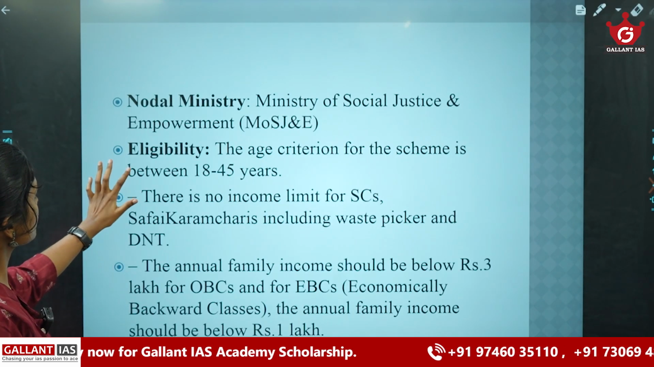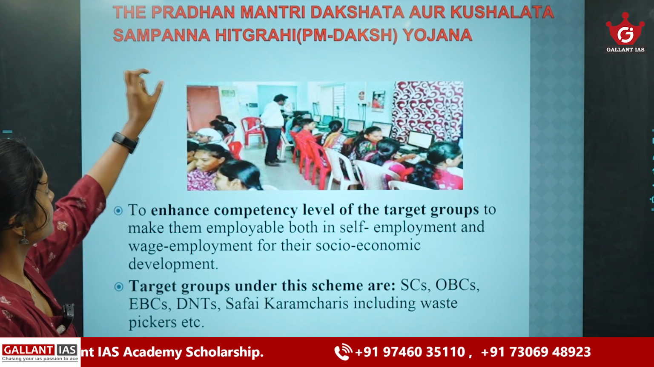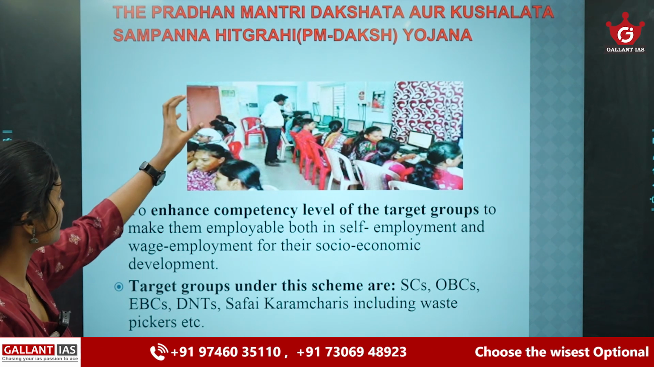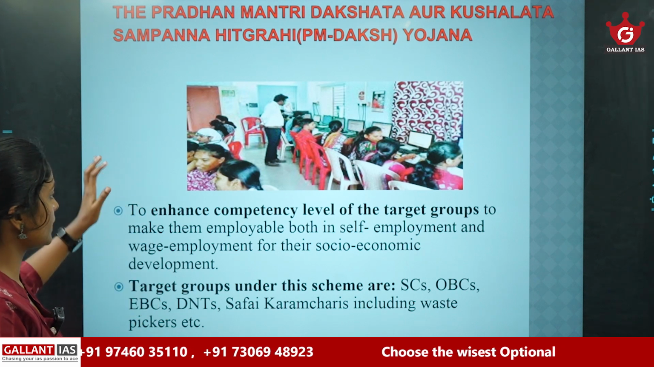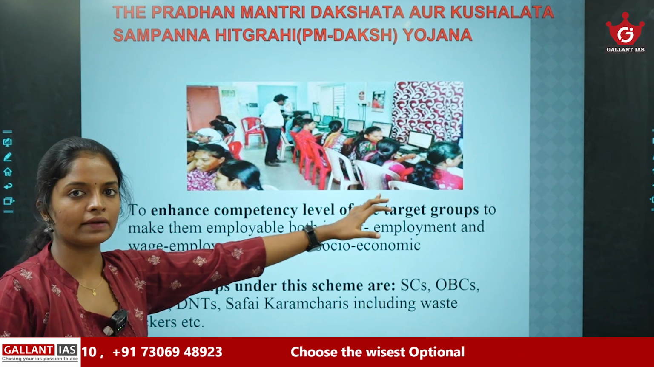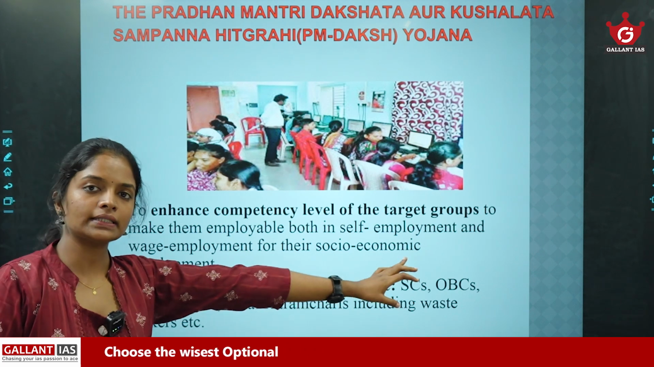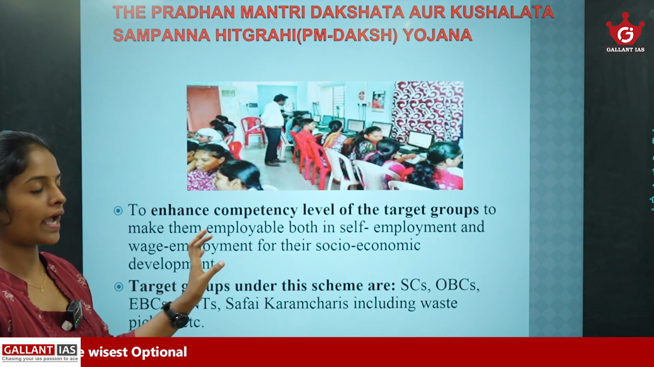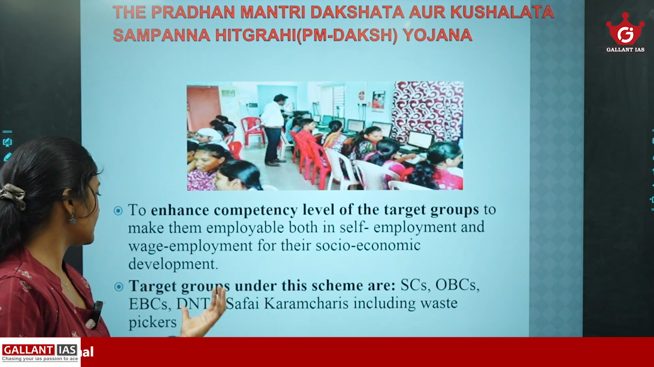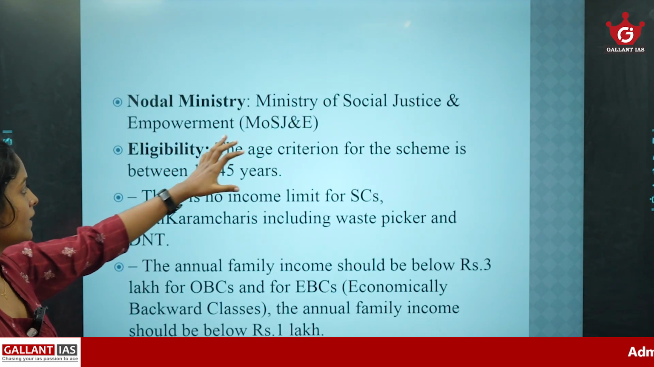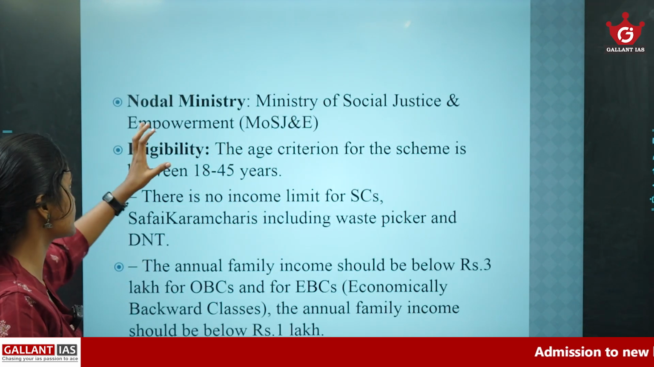Okay. So PM Daksh, Pradhan Mantri Dakshata or Kushalta Sampann Hitgrahi Yojana. It aims to enhance the competency level of the target groups, and the target groups include scheduled castes, OBCs, denotified tribes, Safai Karmacharis, then economically backward classes, etc. And the ministry is the Ministry of Social Justice and Empowerment.